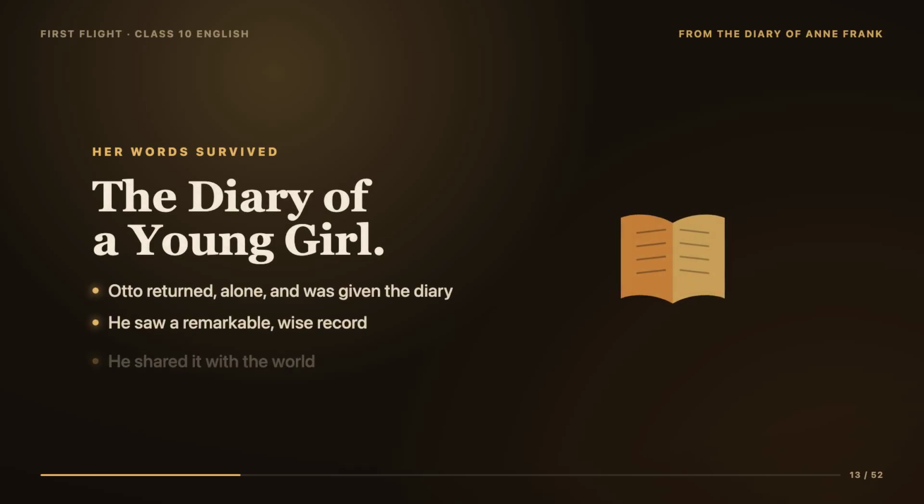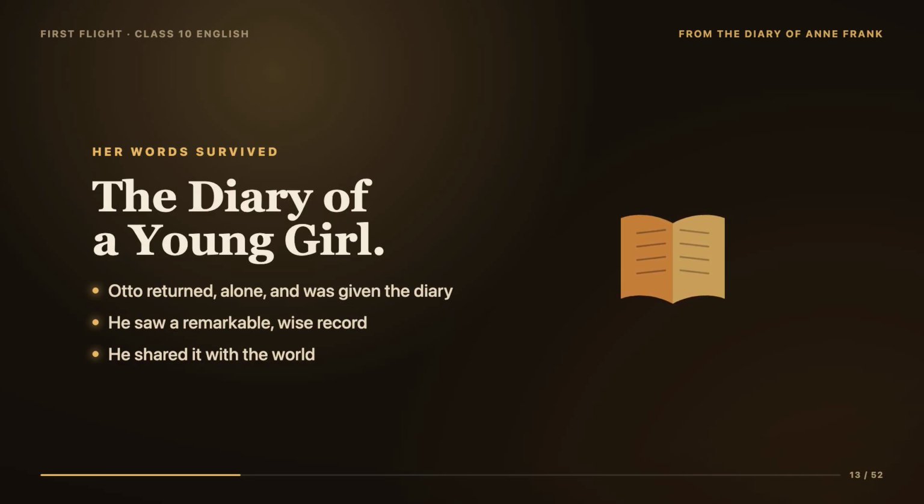After the war ended, Otto returned to Amsterdam, broken by grief, and there he was given something that had been saved: Anne's diary. He read his daughter's private words, and he realized what a remarkable, wise, and beautiful record it was. So he decided to share it with the world. He had it published as a book called The Diary of a Young Girl, and that is why, all these years later, you and I can read Anne's words in your Class 10 textbook.